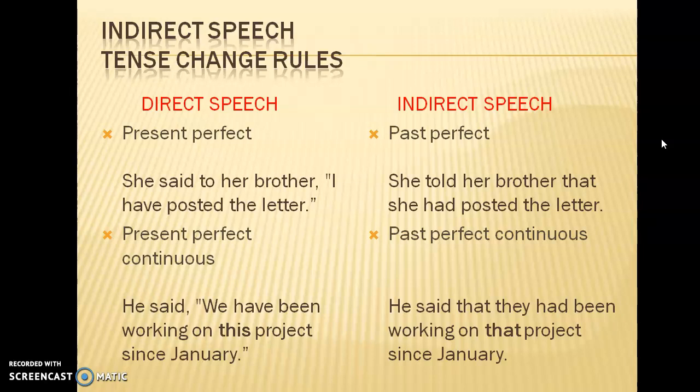This will also change to that. Second thing, will we remain the same? No, because you have not been working on the project. He has been working, or they had been working. So we will change to they. And here there is only one speaker in the reporting section. So you will write down, he said that they had been working on that project since January.